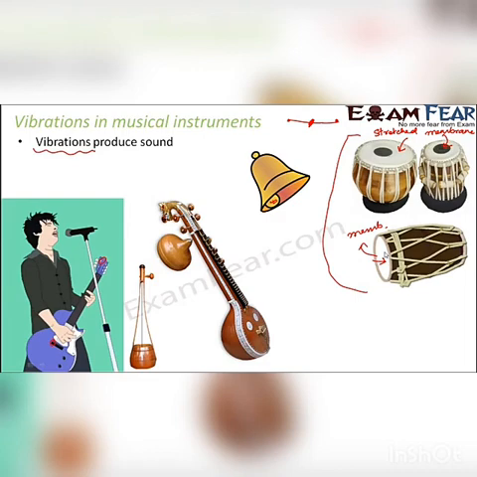Again, you have another type of instrument like a flute. A flute looks such a simple instrument, and it produces such a beautiful sound. Now what do you think is there in it? Because in a flute you neither have a string, nor do you have a membrane. So what do you have here?